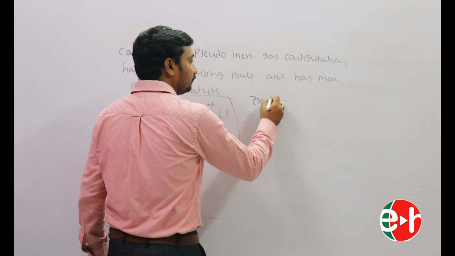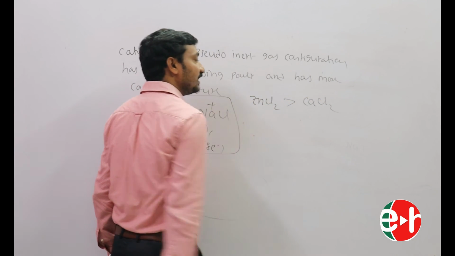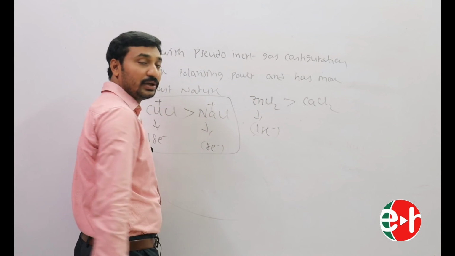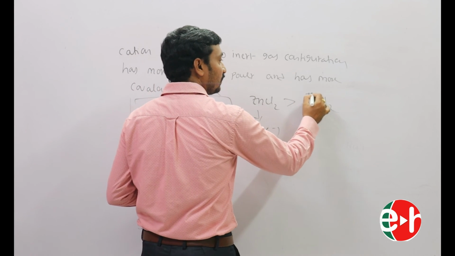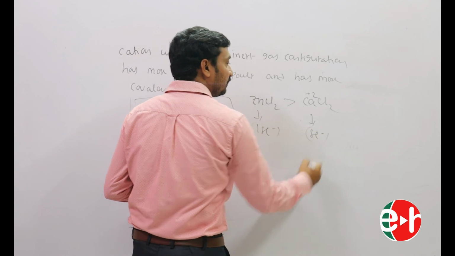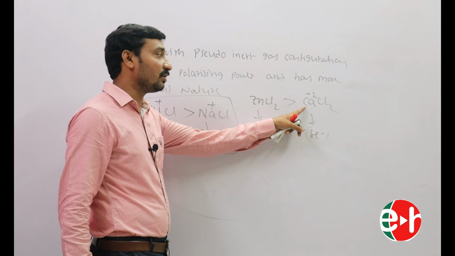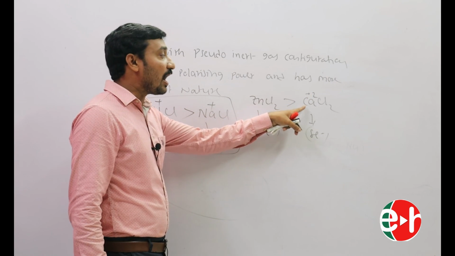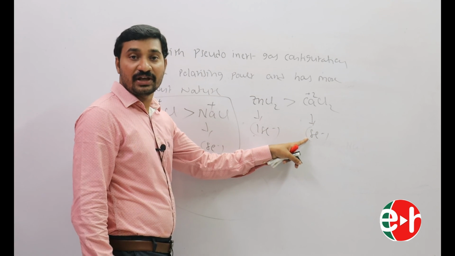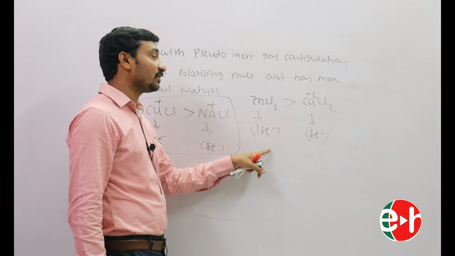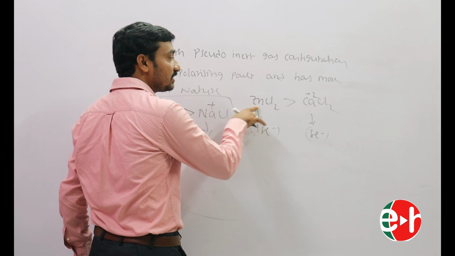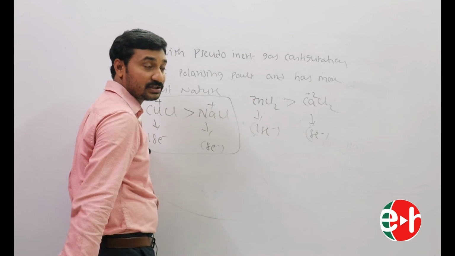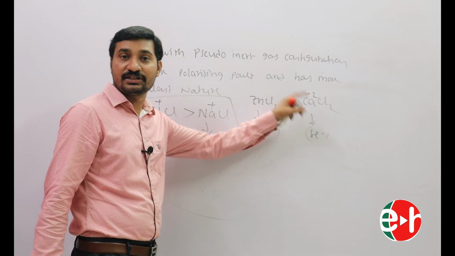Similarly, ZnCl2 is more covalent than CaCl2. Here Zn2+ has 18 electrons, a pseudo inert gas configuration. Ca2+ has 8 electrons, because Ca2+ has inert gas configuration: calcium 20 minus 2 is 18, that is argon configuration, which means 8 electrons in the valence shell. Zn2+ has more polarizing power than Ca2+, hence ZnCl2 is more covalent than CaCl2.